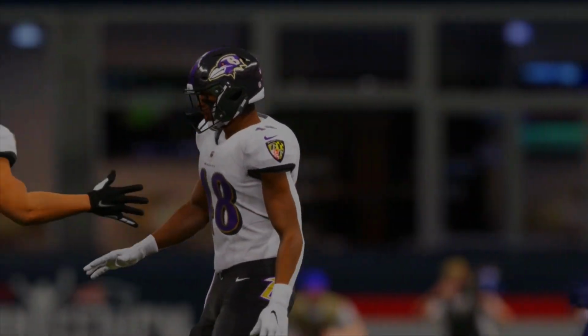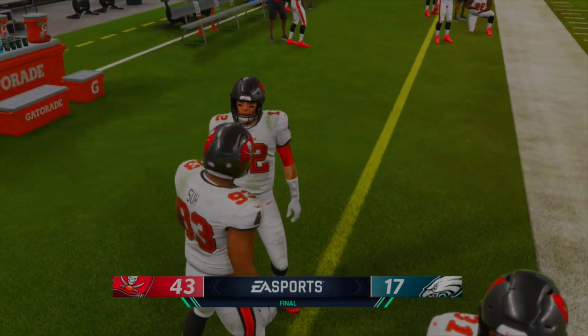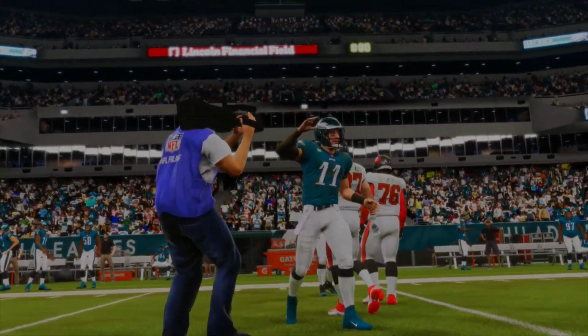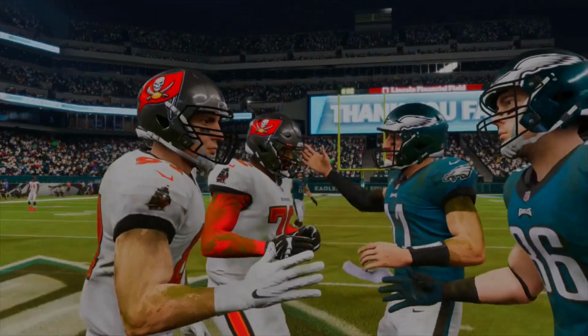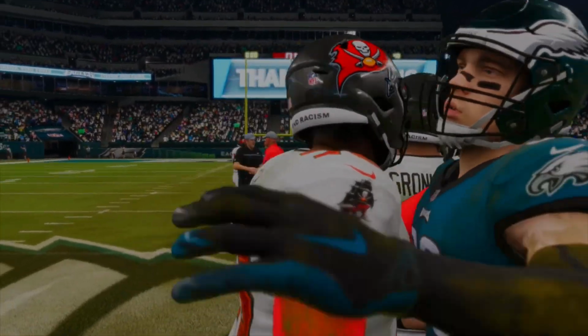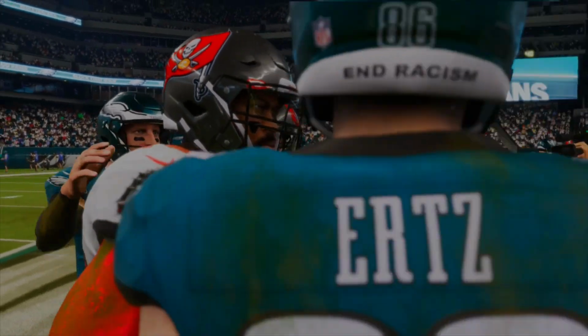So moving on to our next game. I was really expecting much more. 43-17 is the final score of this game. Tom Brady and the Bucs get this one done versus Carson Wentz and the Eagles. Well, Jalen Hurts should be starting now. Jalen Hurts just got named the starter, actually, matter of fact, today. So, I mean, the Eagles, I didn't see winning this at all.